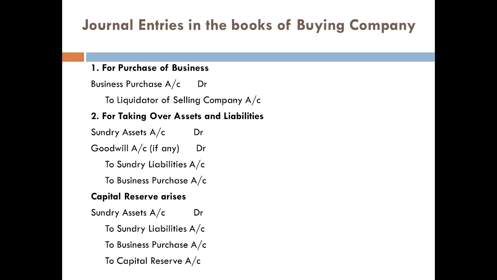Then Goodwill, if it is shown in the question. Then we have sundry liabilities, which do not include internal liabilities. Do remember it. It includes all external liabilities, to Business Purchase Account. Then we have Capital Reserve if it arises.